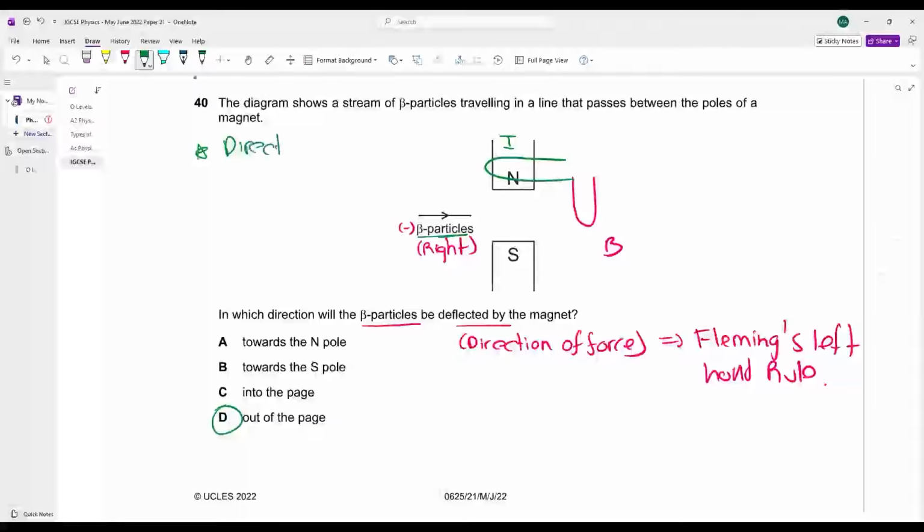Direction of current is opposite to the direction of negative charges. Simple.